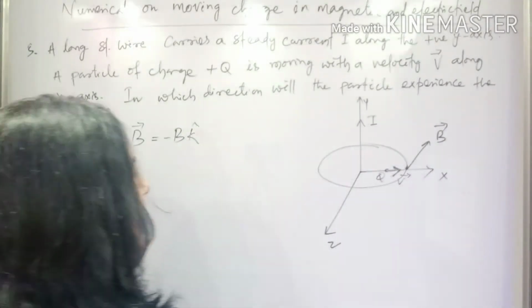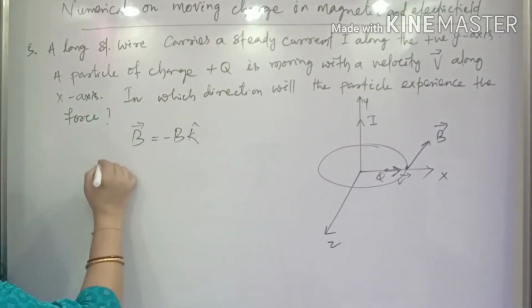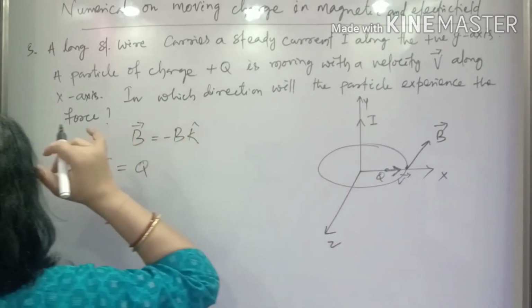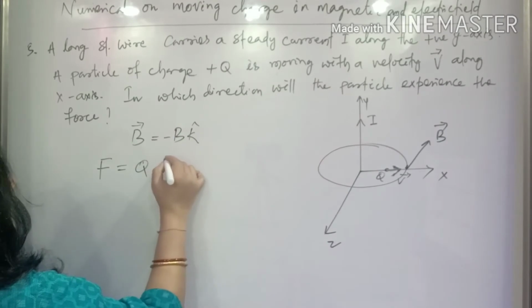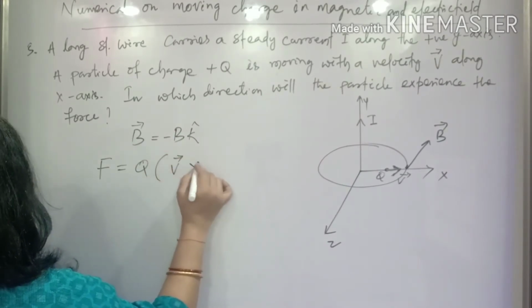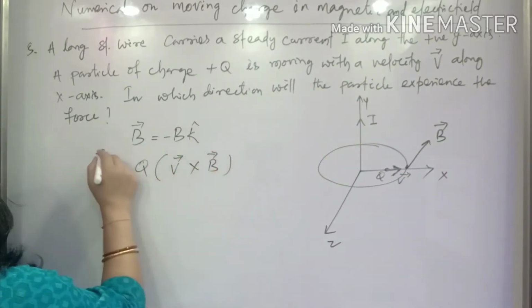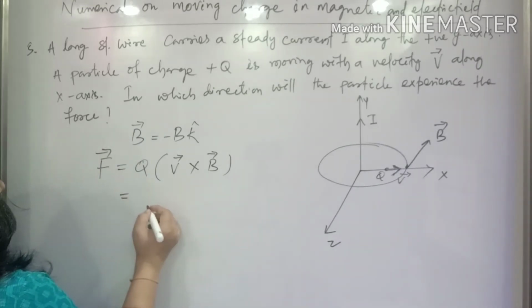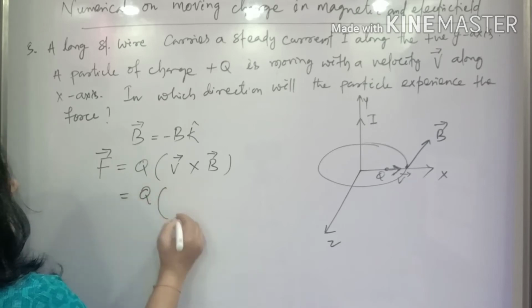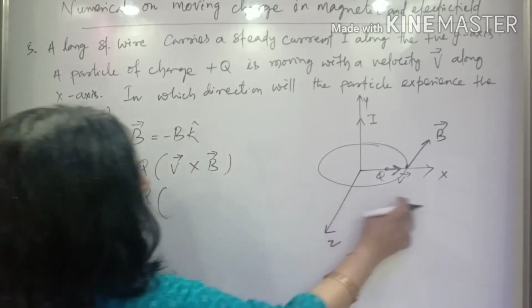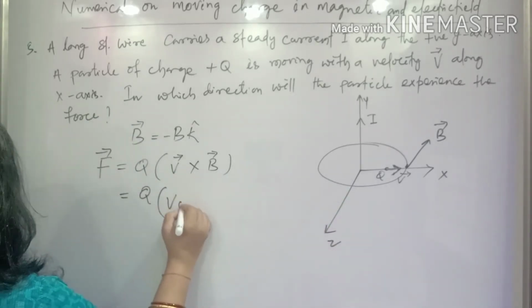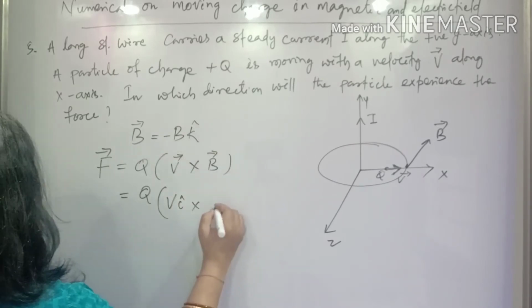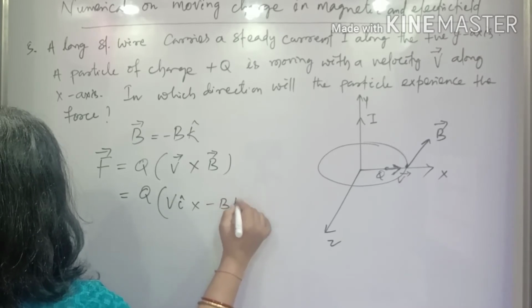So we got B. Now we have to find the force. What is the force formula? That is Q, because the charged particle has charge Q, so Q V cross B. This is the formula to calculate the force here. Now this is to find the direction of this force. V is acting along the positive X axis, so that is V I cap. And B is acting along the negative Z axis, so this is minus B K cap.